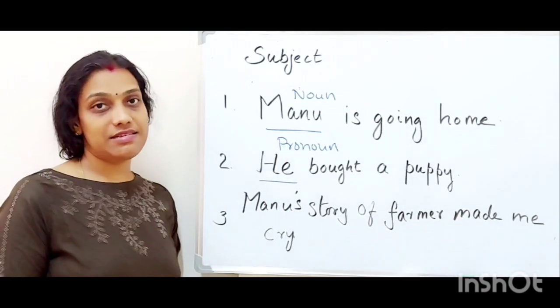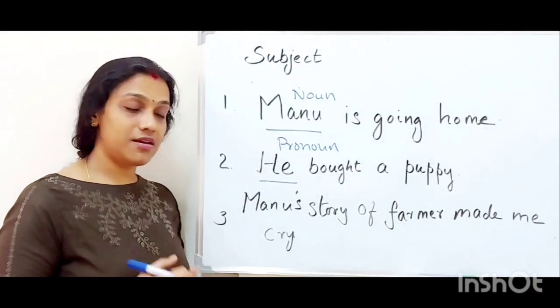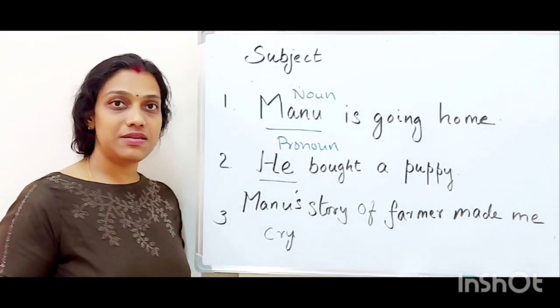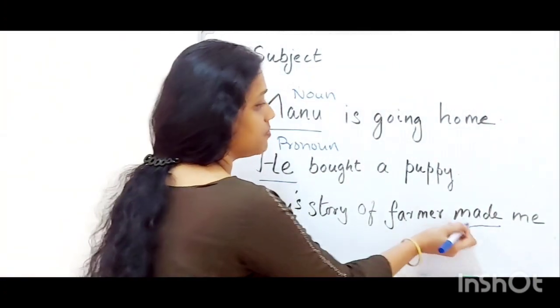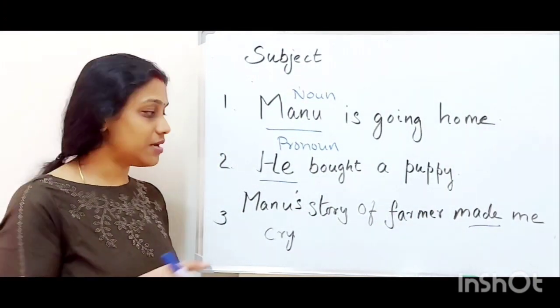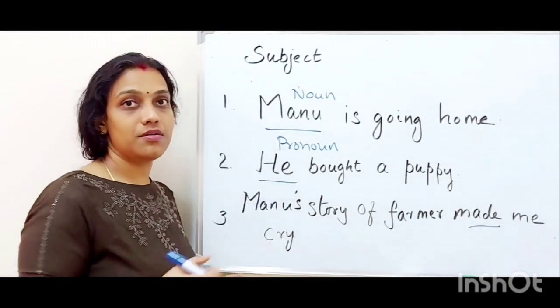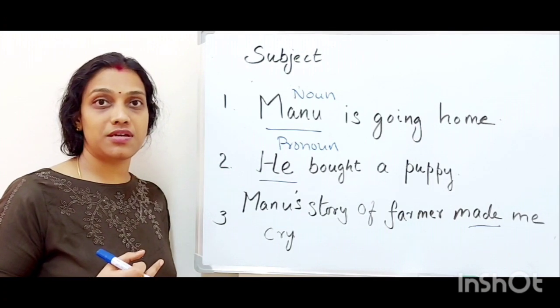Let us see the third example. Manu's story of farmer made me cry. Here, which one is the verb here? Made is the verb, right? Now we have to find out who is the subject. Who is the subject here? Is it Manu, story, farmer? Which word is used as a subject here?